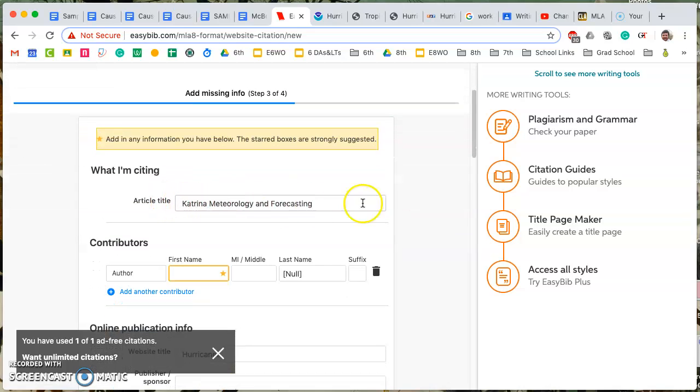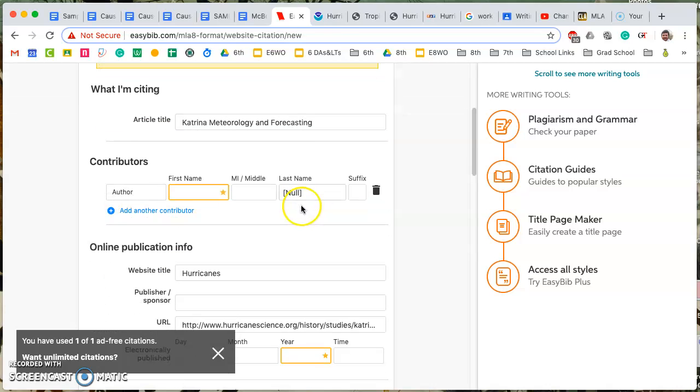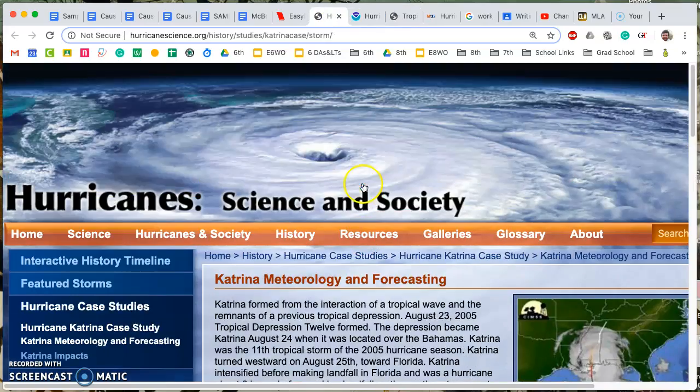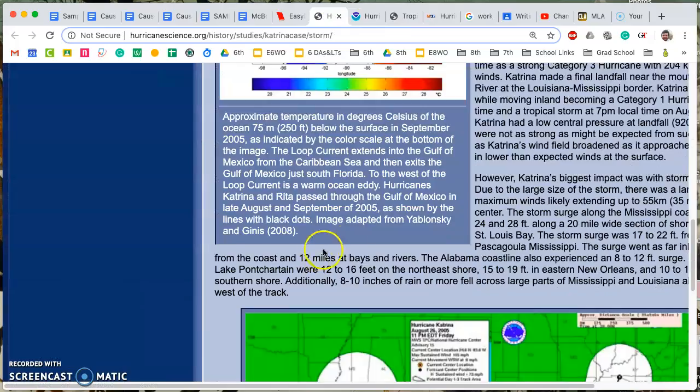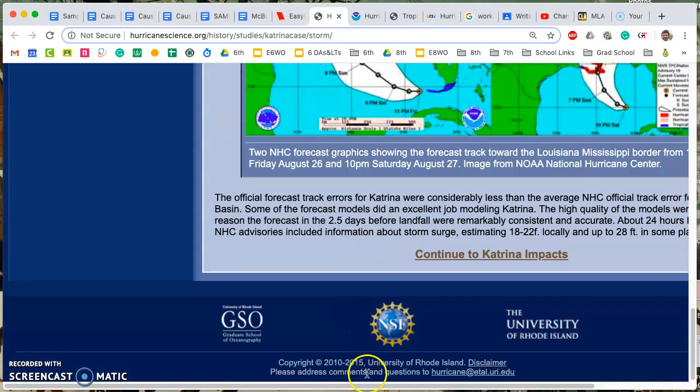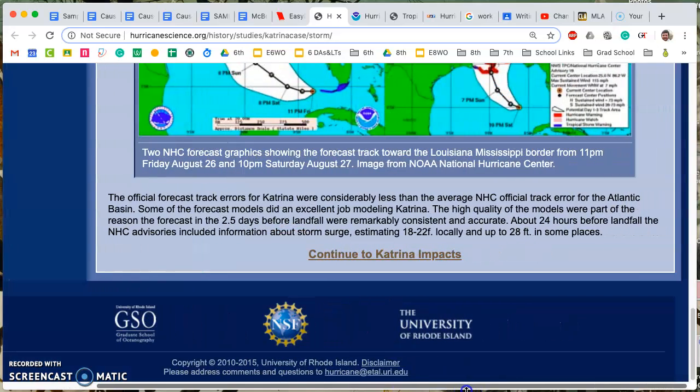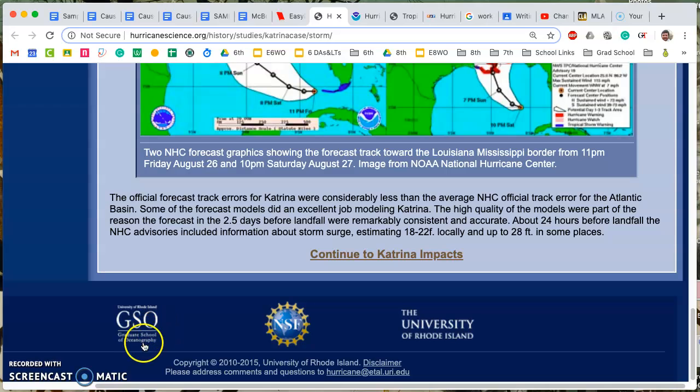The article title is Katrina Meteorology and Forecasting. There's not exactly one author here. It's kind of a group. It says Graduate School of Oceanography. Ultimately, it's the University of Rhode Island, and we also have a copyright date between 2010 and 2015.